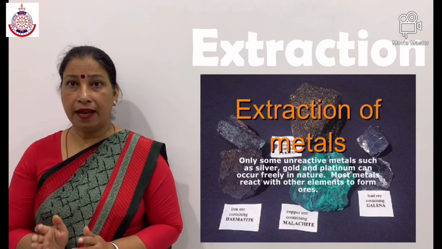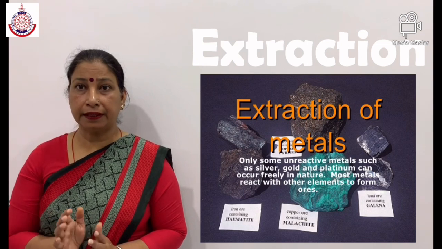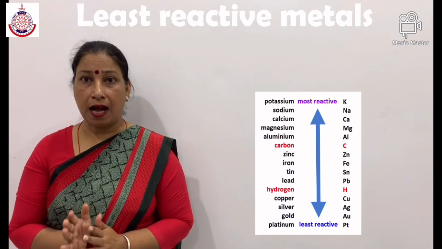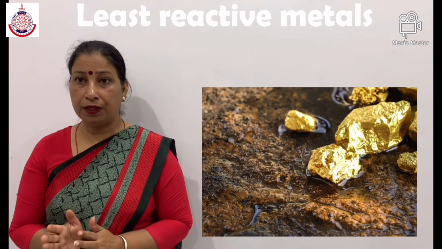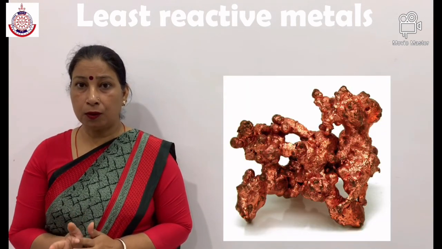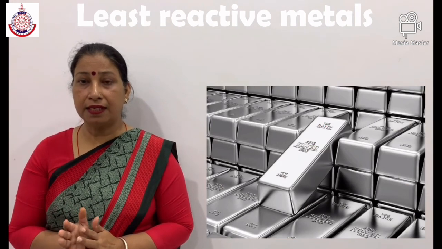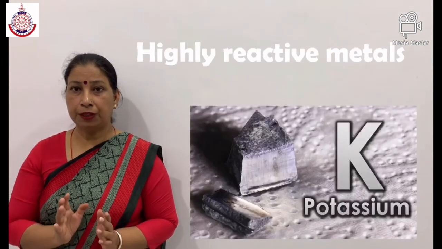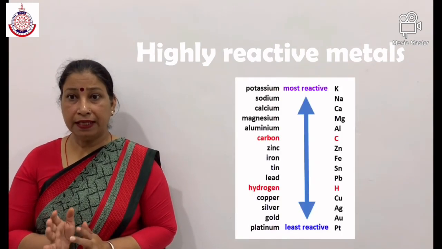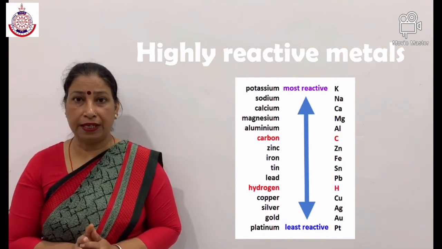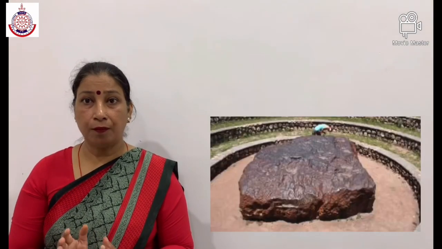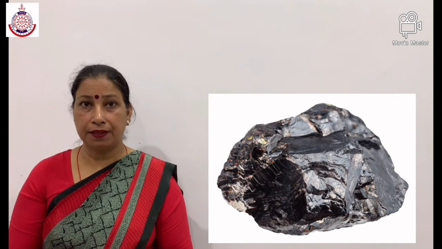Extraction of metal. The extraction of metals depends upon the reactivity of metals. The metals at the bottom of the activity series are the least reactive. They are often found in the free state, for example gold, silver and copper. Copper and silver are also found in the combined state as their sulfide or oxide ores. Potassium, sodium, calcium, magnesium, aluminium are so reactive that they are never found in nature as free elements. The metals in the middle of the activity series, zinc, iron, lead, are moderately reactive. They are found in the combined state.